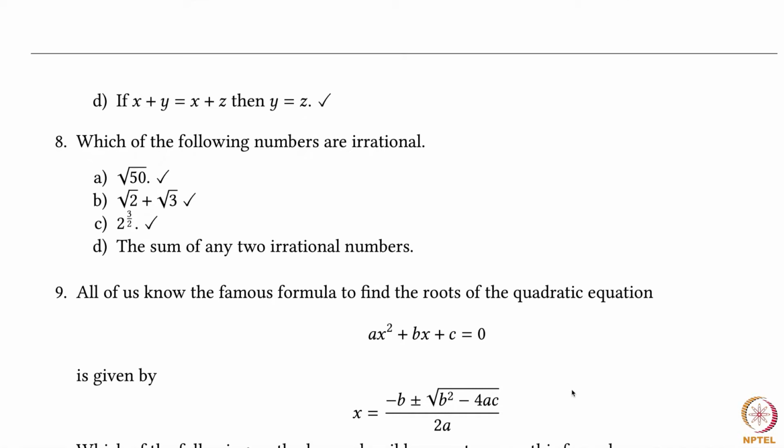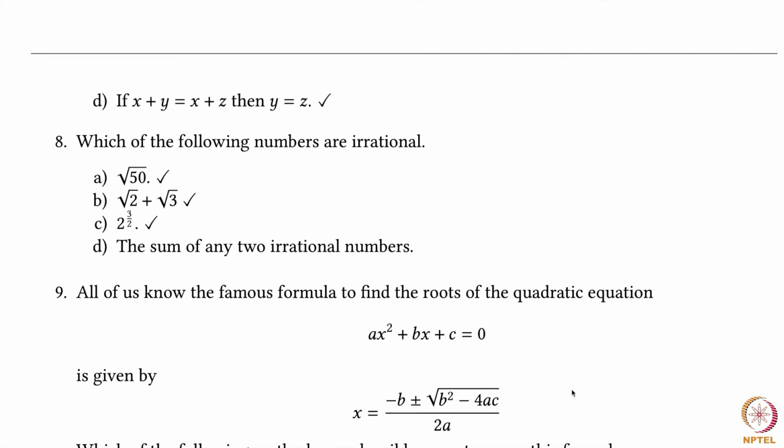I will give a hint as to how to solve that in an additional PDF attachment. But let's deal with some of the cases. This root 2 plus root 3, you can directly prove is irrational by squaring it. If it were rational, then the square would also be rational. The square of that will be 2 plus 3 plus 2 root 2 root 3, which is 2 root 6, and you can show directly that root 6 is irrational. So option B will be irrational.